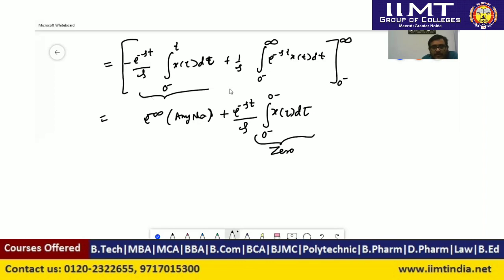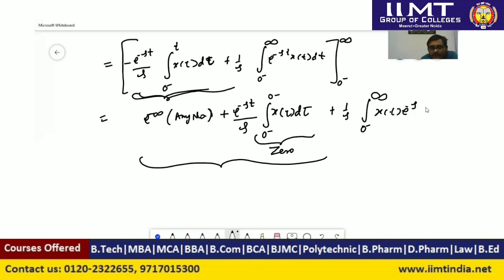So we have solved this part. In the next part, it will be 1 upon s integration from 0 to infinity of x(t) e to the power minus st dt.